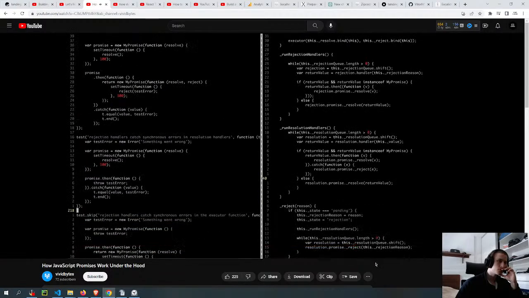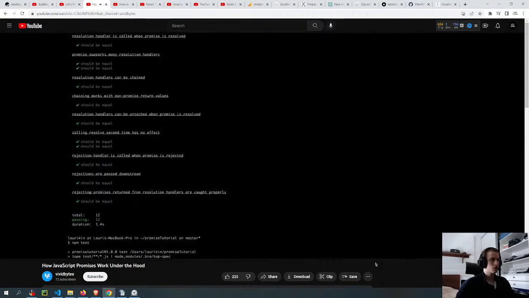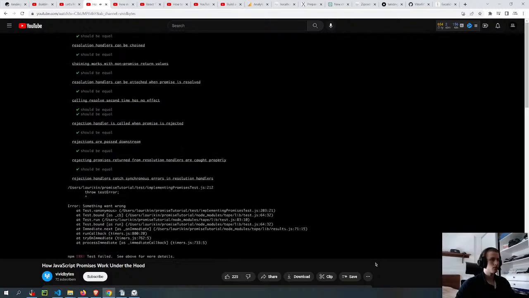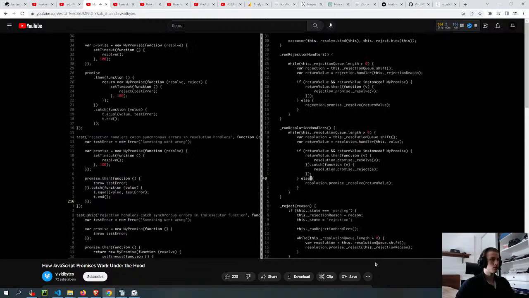And that works. Next, rejection handlers catch synchronous errors in resolution handlers. What we're testing here is if I throw an error in a resolution handler, that should be treated as a rejection, and basically this rejection handler down below should be invoked with the error. If we run the test, we notice that the error is thrown, but it's never caught. So where can we catch that error?